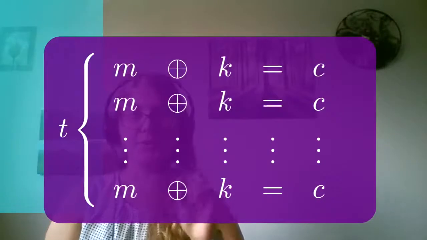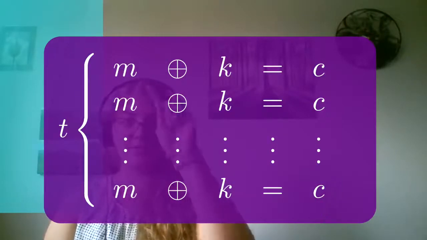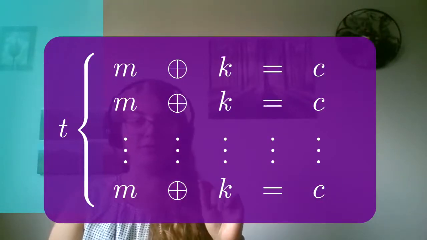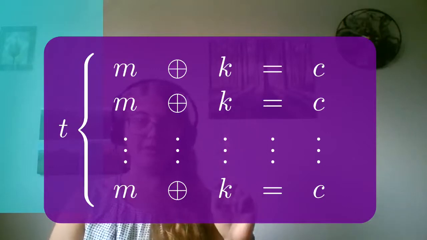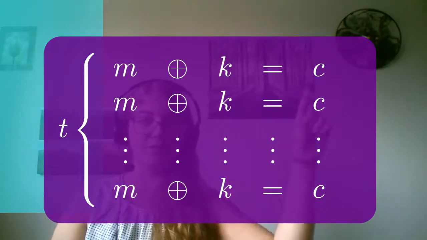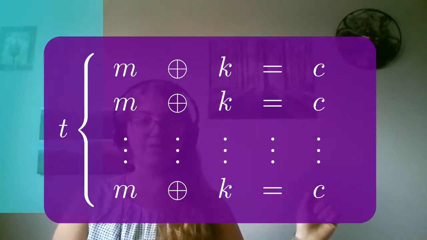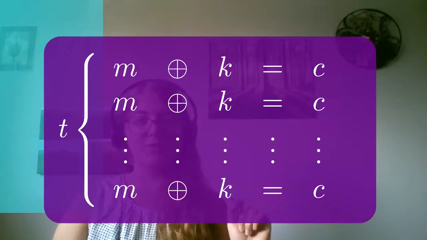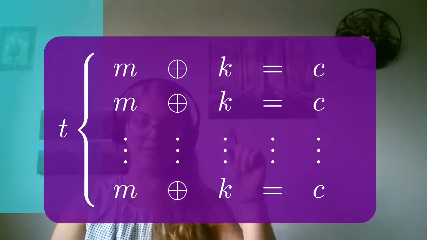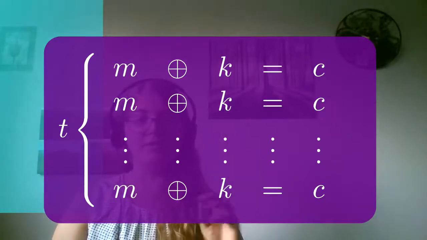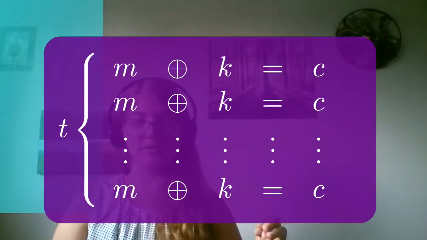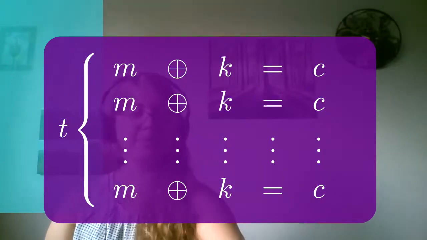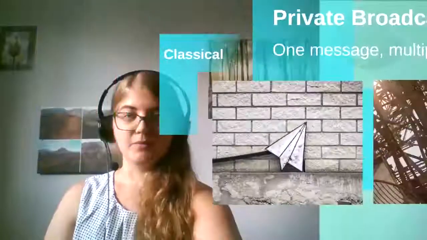So if we look at the one-time pad as an example, we can make T copies of our message M, encrypt each copy with the same key, K, and then we end up with T copies of the same ciphertext, C. And each ciphertext has the same information theoretic security as just one copy of the ciphertext. So what this means is we can encrypt with the same key each copy, and it doesn't counteract the security properties of the ciphertext here. So that's classical private broadcasting.